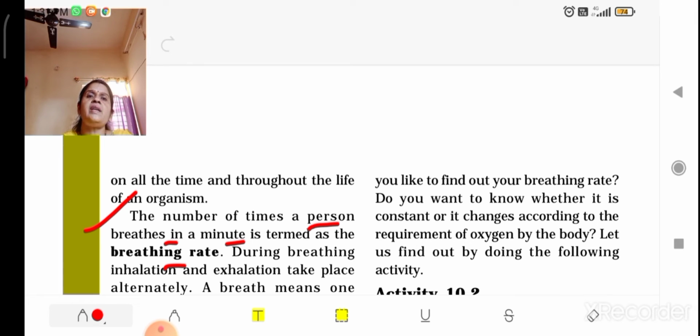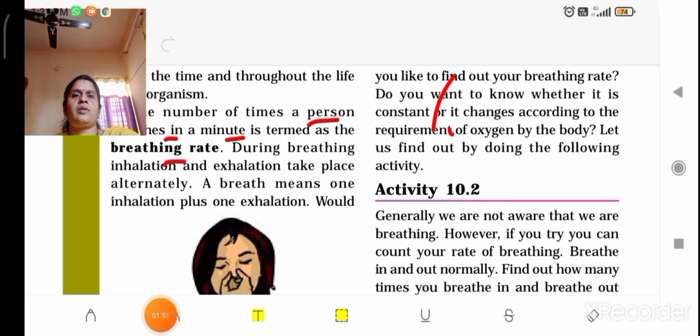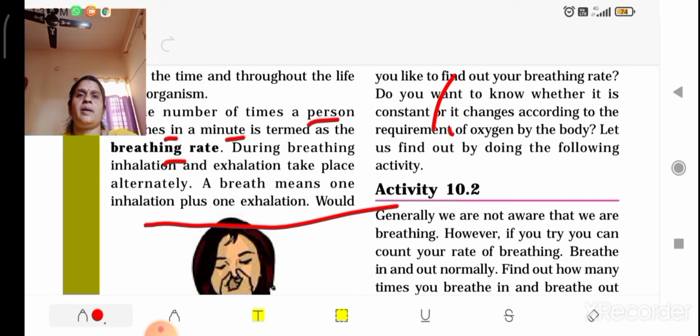So how many times a person breathes in a minute is called the breathing rate. During breathing, inhalation and exhalation take place alternately. First inhalation, then exhalation. Exhale means releasing out the carbon dioxide. So one inhalation plus one exhalation makes one breath, as I informed you.